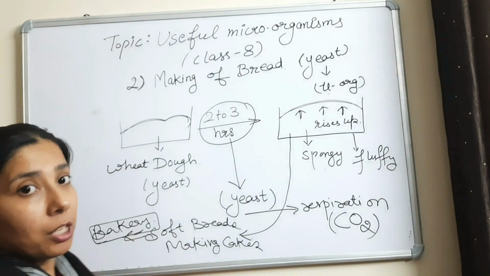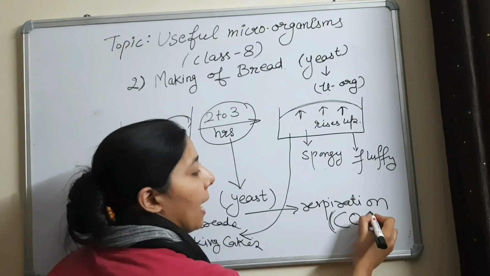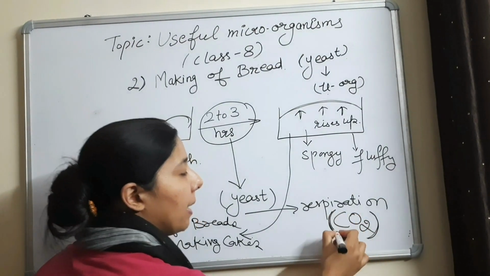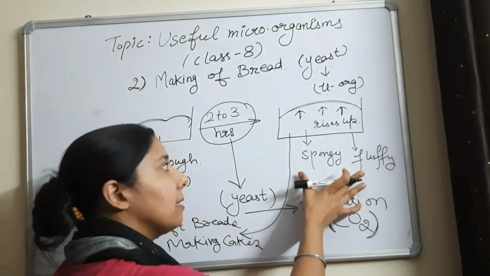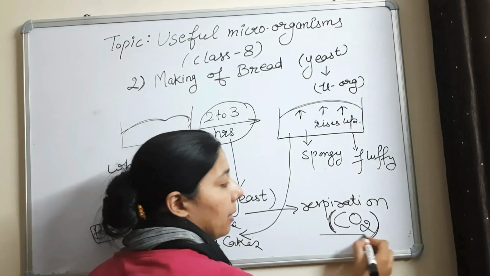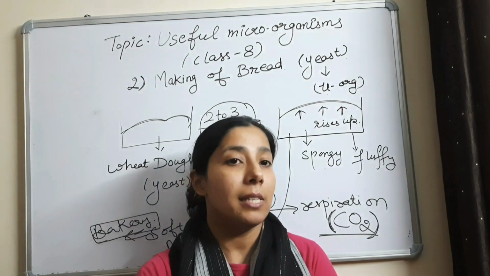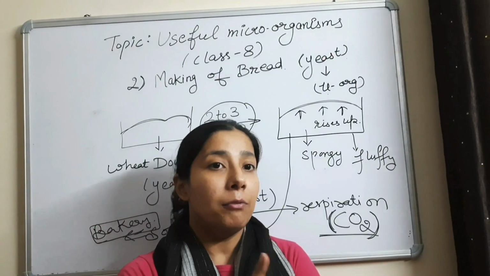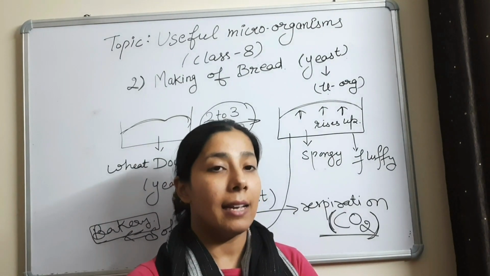Now the important question on this topic is this: which gas makes the dough fluffy and spongy, or makes the dough rise up? Your answer should be carbon dioxide. Mark my words. This question is very important from the examination point of view: which gas is released that makes the dough fluffy and rising up.